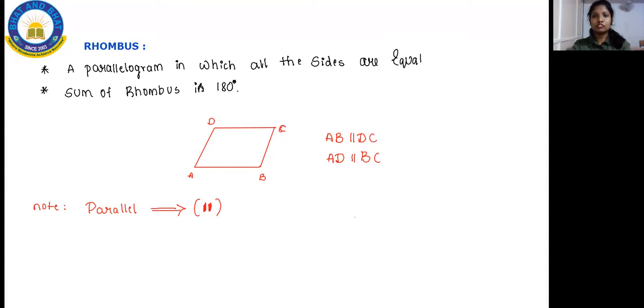All of you listen to me for the next topic, that is cyclic quadrilateral. Till now we have learned about the different types of quadrilateral. Now we are learning about cyclic quadrilateral. There are no types for the cyclic quadrilateral; you just have a meaning and then a diagram. So we'll see what a cyclic quadrilateral is now. Listen to me, everyone.